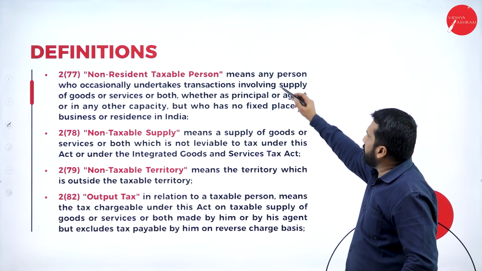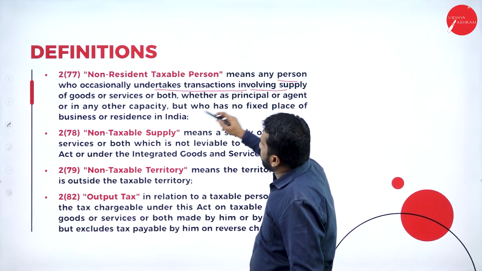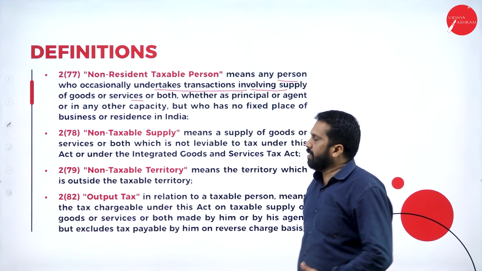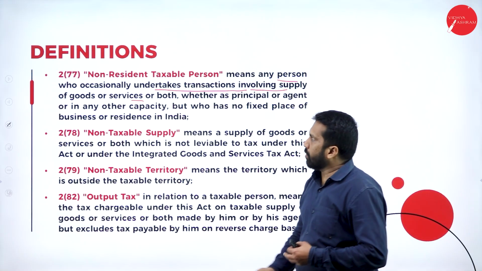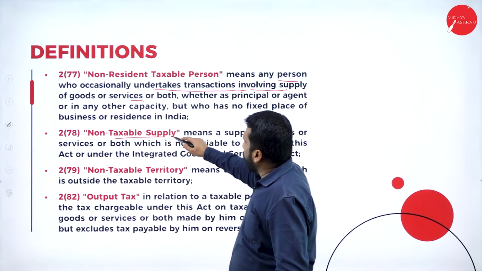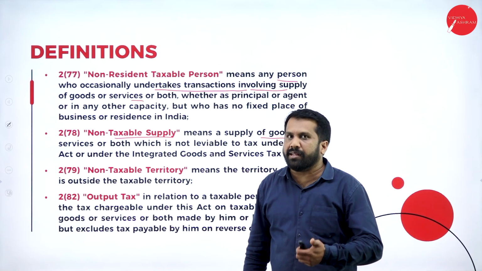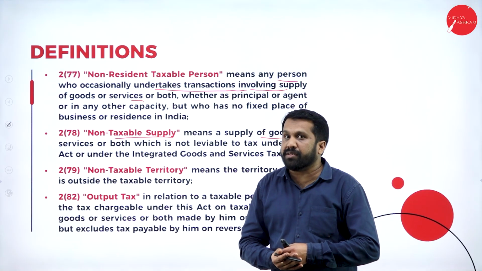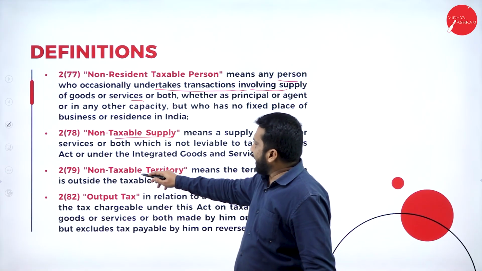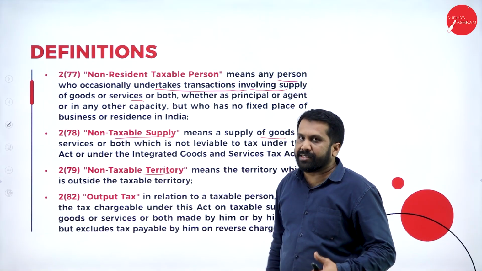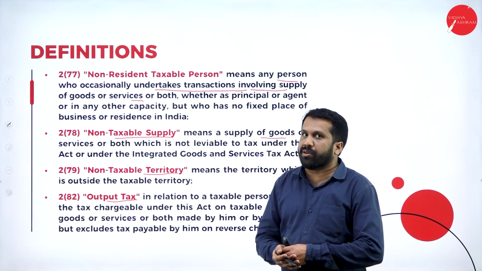Non-resident taxable person means any person who occasionally undertakes transactions involving supply of goods. He is not on a regular basis. Once in a year, twice in a year, he does the supply; such persons are called non-resident taxable persons. Non-taxable supply means, as I told you, there are many supplies which are non-taxable, like any supply made to a special economic zone; we call it non-taxable supplies. Then, non-taxable territory, the places where tax is not charged. Output tax. So, any taxes on sales, we call it output tax.